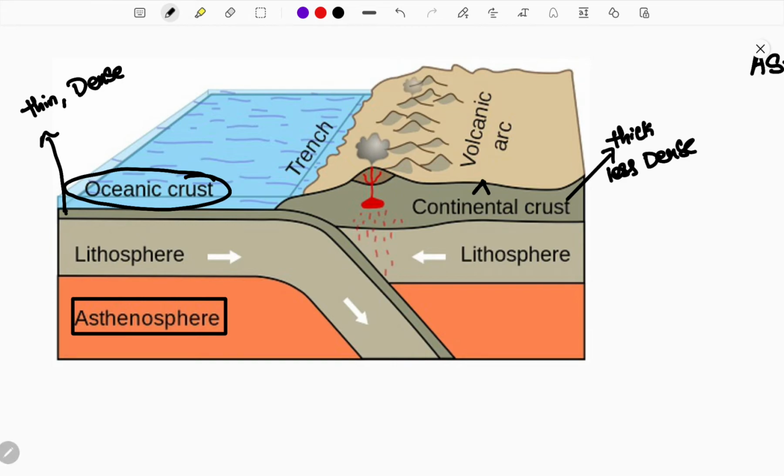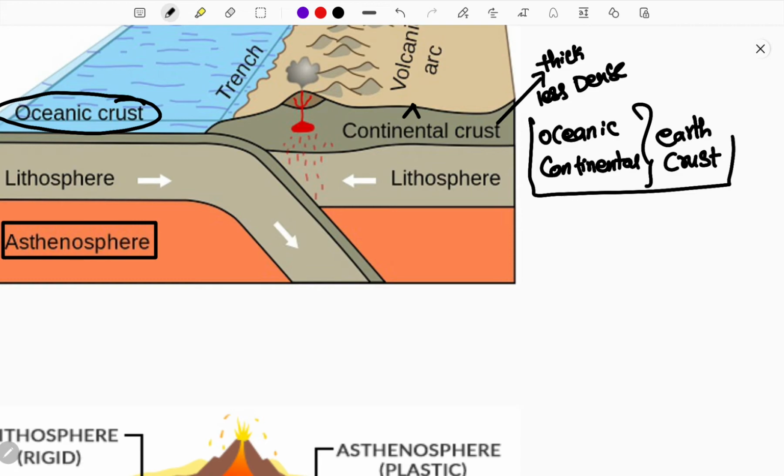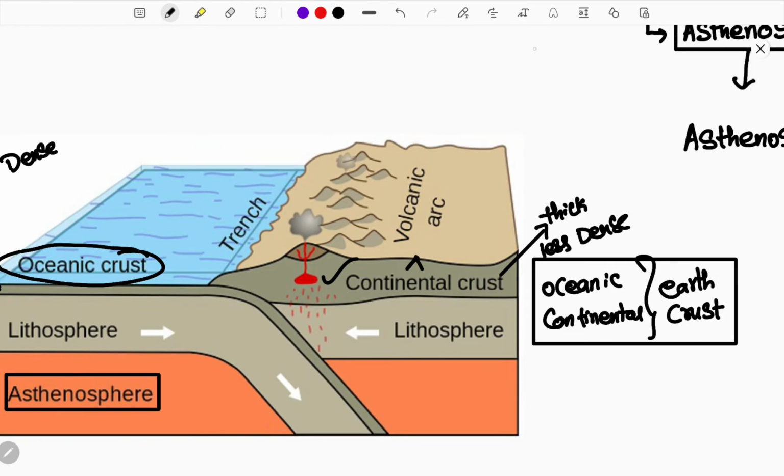If you combine oceanic crust and continental crust, both the crusts combined we call the earth crust. So now we know where the earth crust is. Generally we divide the earth's interior into different sections: crust, mantle and core.